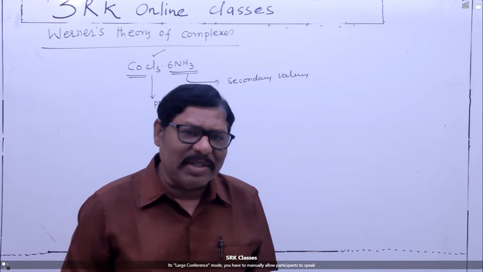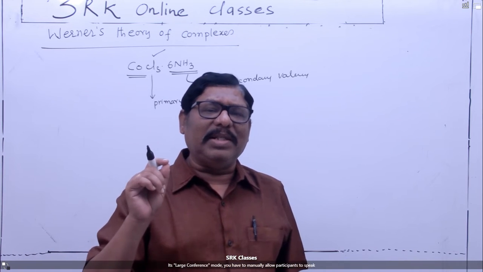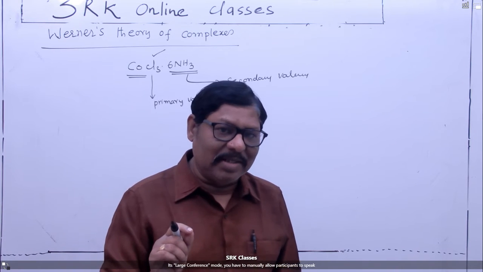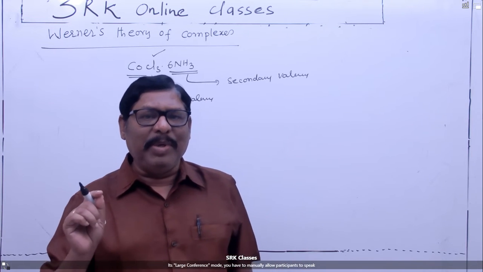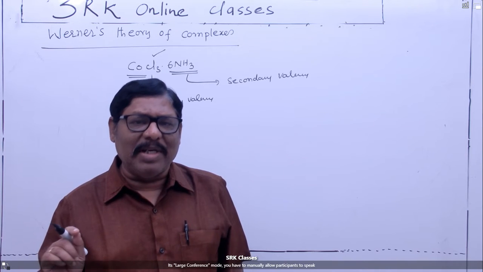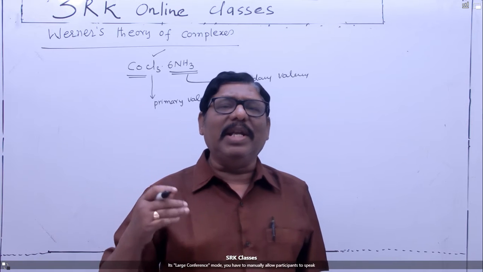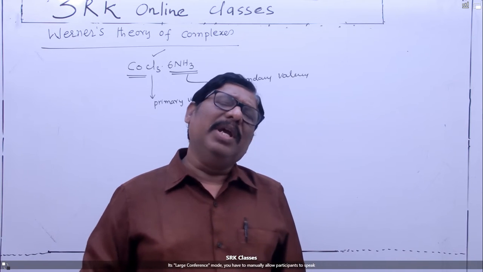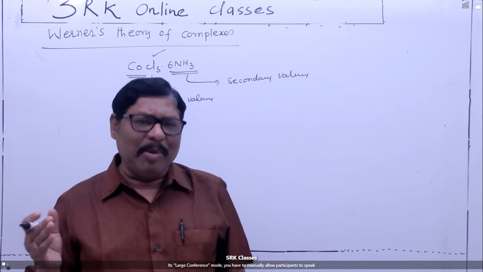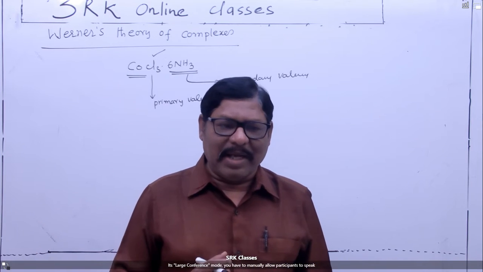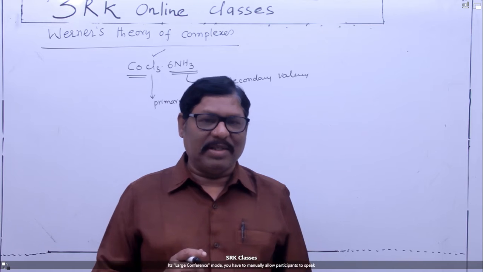The second difference is that primary valencies are satisfied by negative ligands such as Cl-, Br-, CN-, OH-, etc. Whereas secondary valencies are satisfied by any type of ligand. It can be negative or neutral, sometimes cationic ligands. That is the second difference.